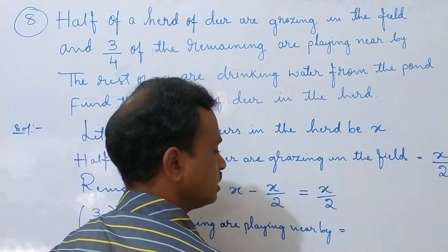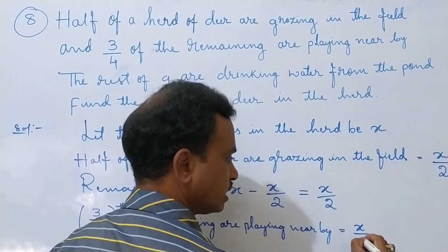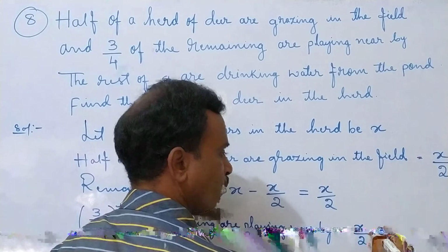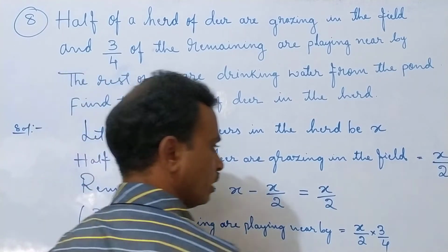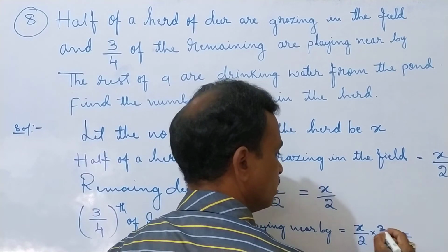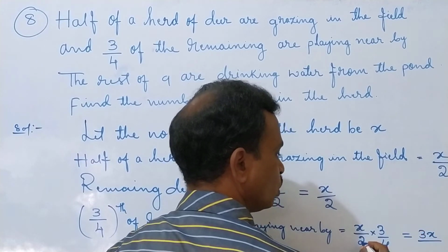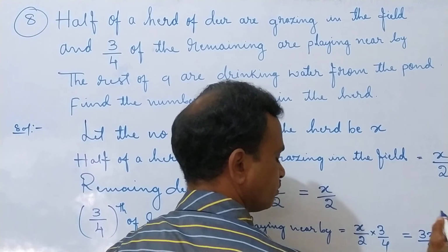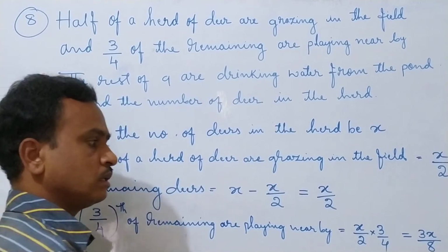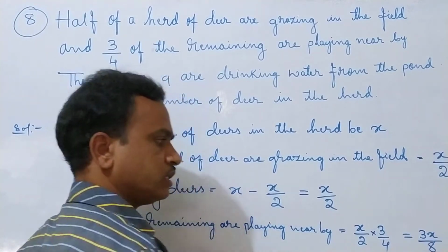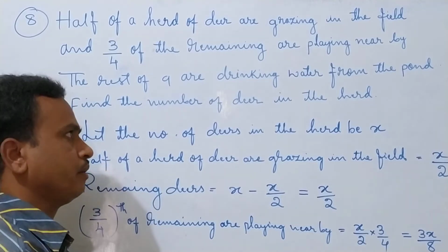That means 3/4 of the remaining deer are playing nearby. The remaining is X by 2, and 3/4 of this: 3 into X, 3X, divided by 2 fours are 8. That means 3X divided by 8 deer are playing nearby.